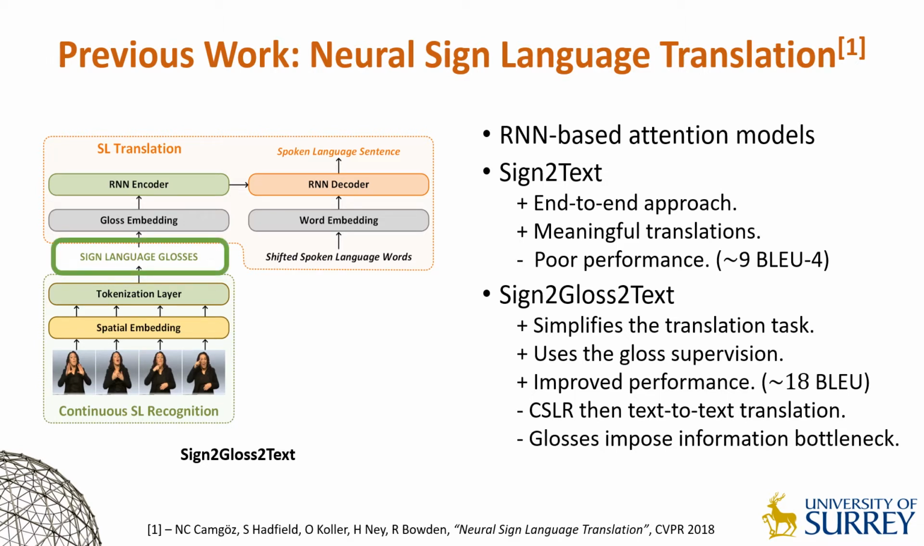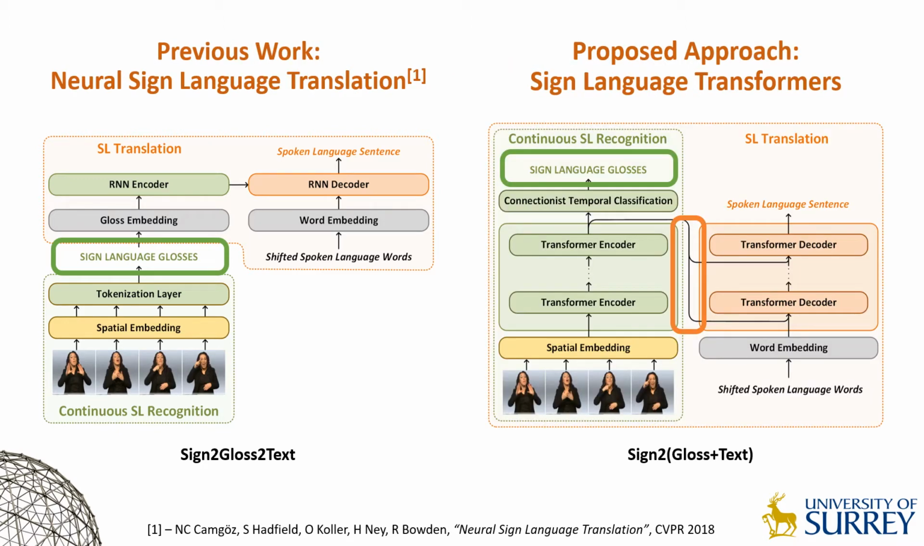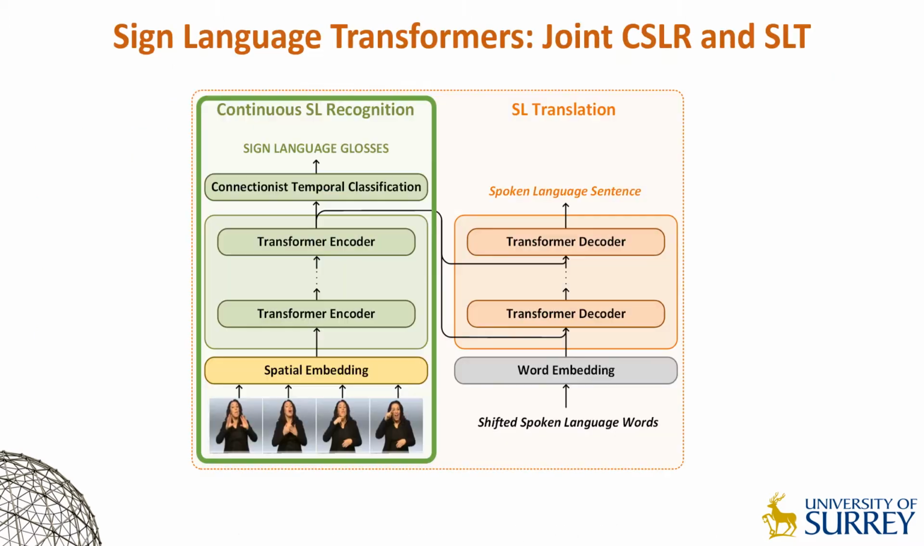However, it imposed an information bottleneck as glosses are incomplete, text-based representations of multi-channel visual signs. One can consider the second, gloss-to-text step as trying to translate from a source language without having access to its grammar. To utilize gloss supervision without limiting the learned representations, we proposed sign language transformers.